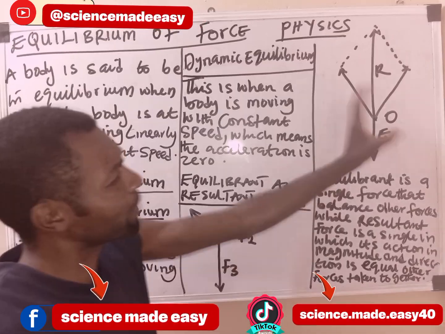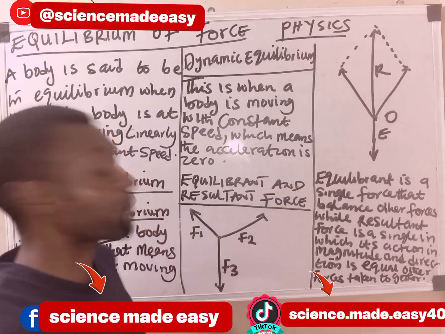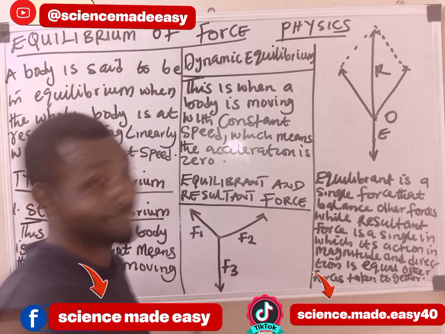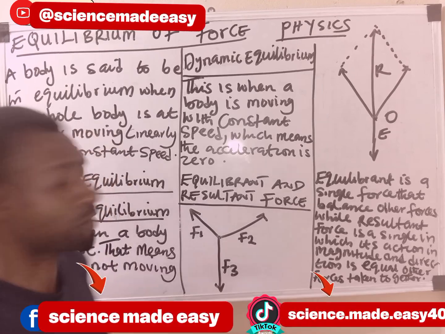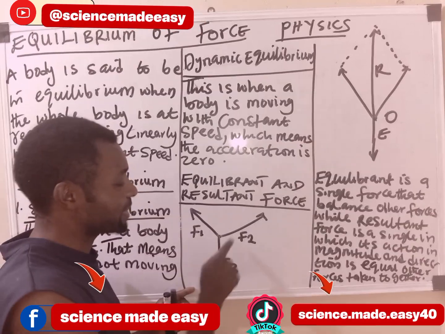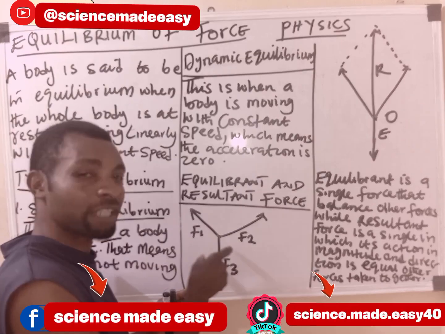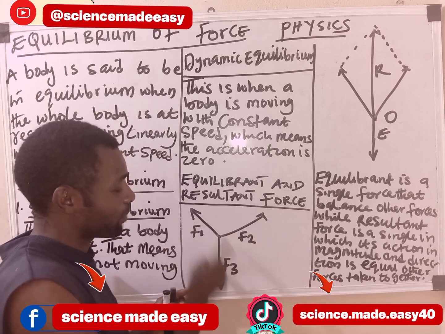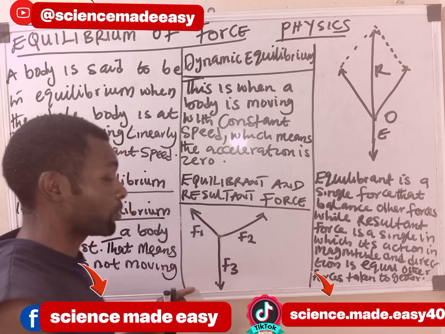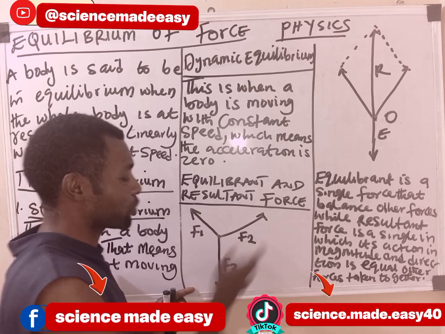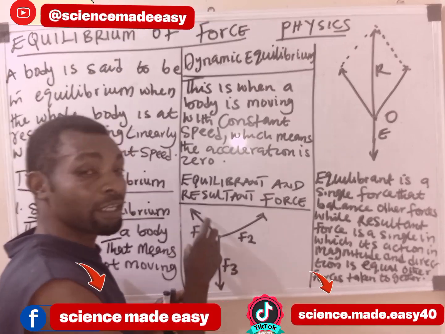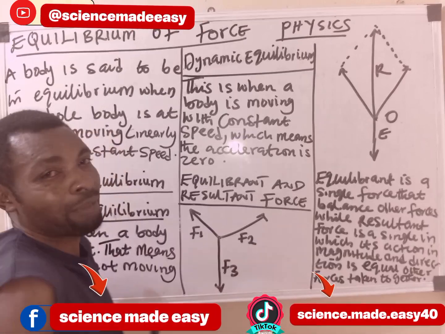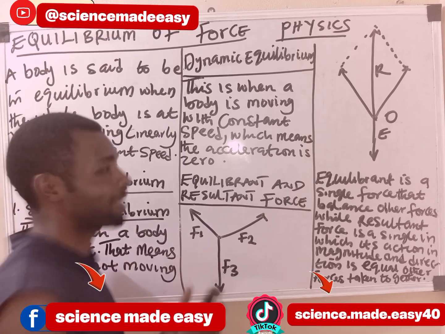So, the equilibrant of this is a single force that keeps other forces in equilibrium. That is what is called equilibrant force. A single force that balances other forces, or a single force that keeps other forces in equilibrium. If you come over here, F3 is the equilibrant of F1 and F2 because it kept F1 and F2 in equilibrium. F2 is the equilibrant of F1 and F3 because it kept F1 and F3 in equilibrium. F1 is the equilibrant of F2 and F3 because it kept F3 and F2 in equilibrium. That is what we are talking about when we talk about equilibrant force, a single force that balances other forces.